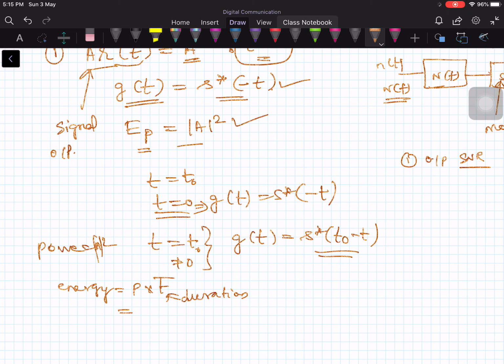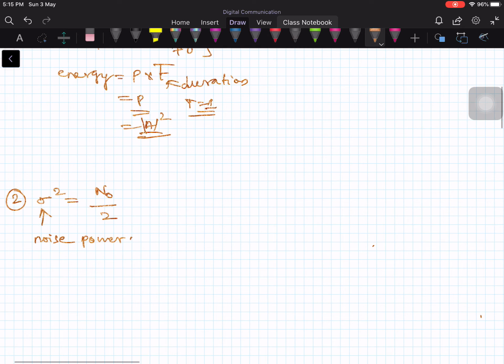Let's put capital T. Let me normalize T equal to 1. Therefore, again, this is power, this is a square. That's it. So in our case, I am assuming power and energy are one and the same. This is the first property, and the second property will give you the amount of noise power contributed by the noise signal. It is given by sigma square equal to N0 by 2, where sigma square indicates the variance of the signal.